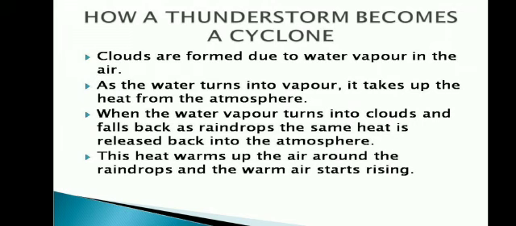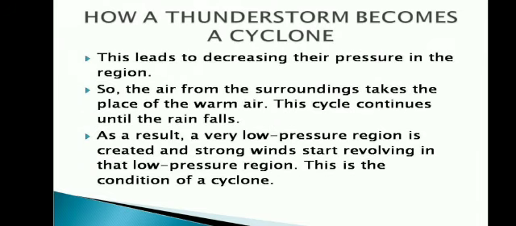So, low pressure develops at the center. Wind also forms around it. As the pressure in the center area decreases, the speed of the wind around it increases. So, this leads to decreasing the air pressure in the region. That's what I said. Pressure in the eye weakens. The eye, I'll tell you in the structure, is a calm area which is present at the center of a cyclone. Okay.